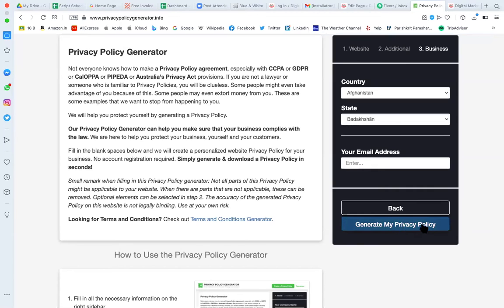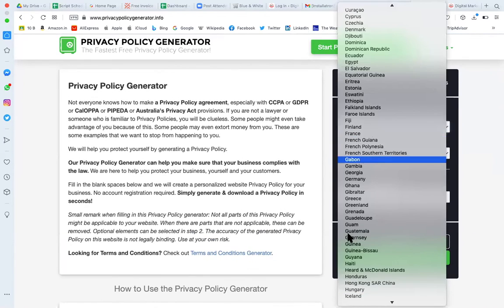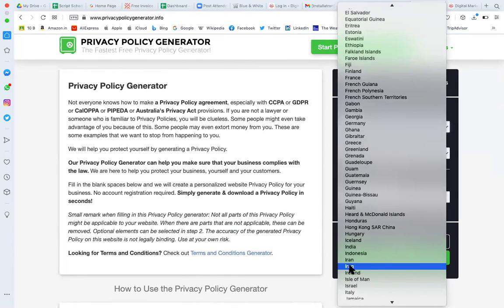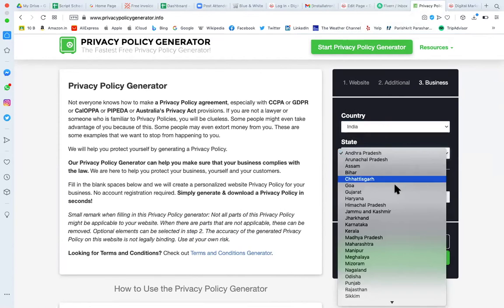So here you can generate your privacy policy. Here you will give the name, in which country. It's India. You can say that it's a temporary kaam chalao kind of privacy policy. If you have your own set of rules and regulations, and you are following certain country laws, I will suggest going through all the country laws, how they allow you to handle the users' data, and accordingly you can create your own privacy policy.